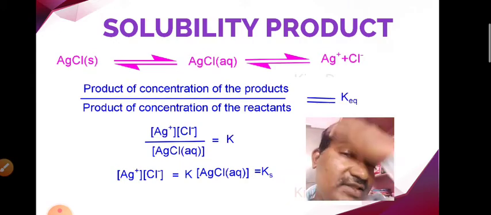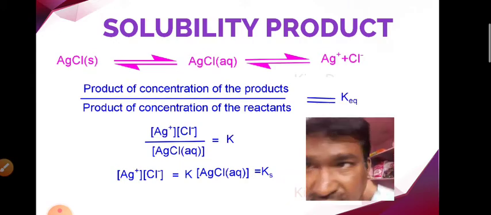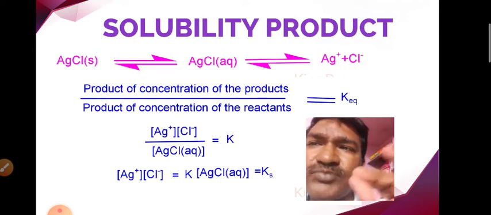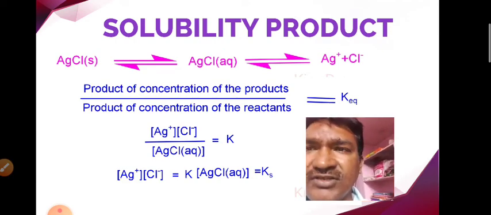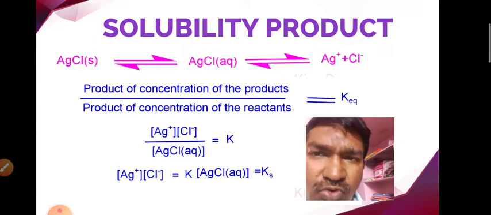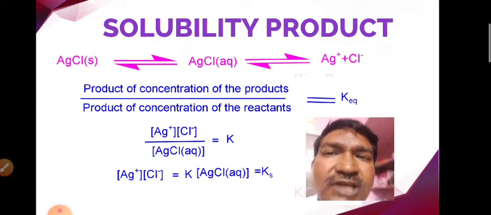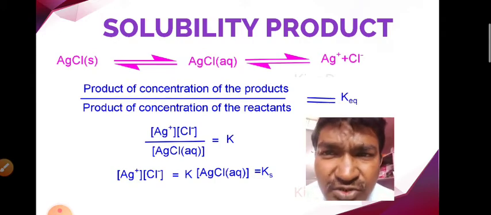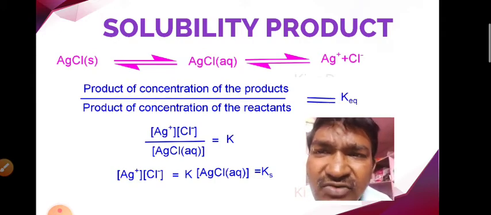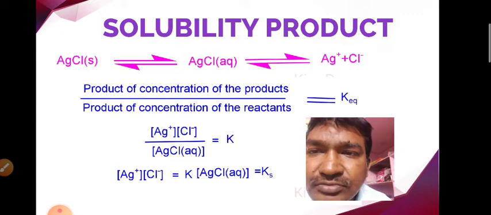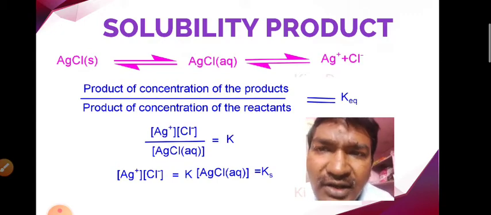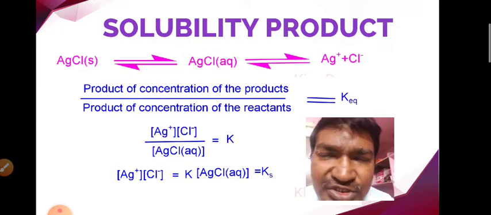Whenever we add silver chloride to water, only a small amount of the silver chloride dissolves, and only a certain portion of that dissolved salt goes into the solution in the form of silver and chloride ions. So it always forms a saturated solution.